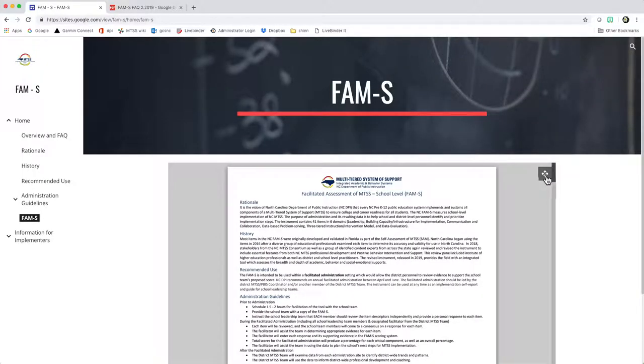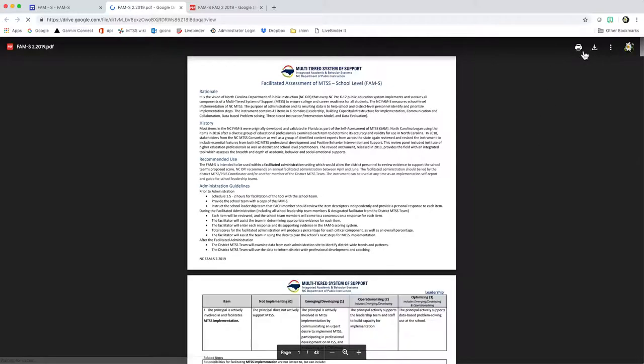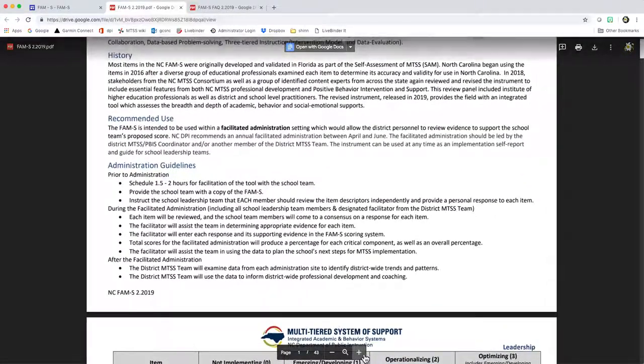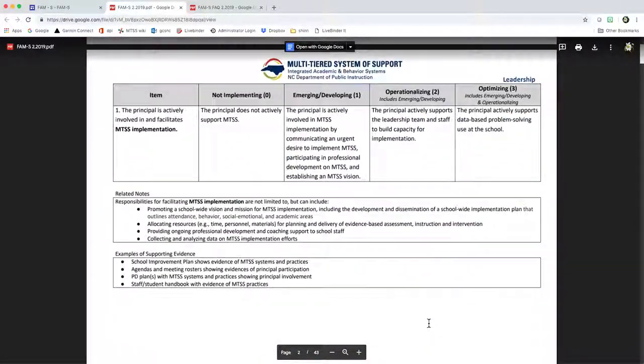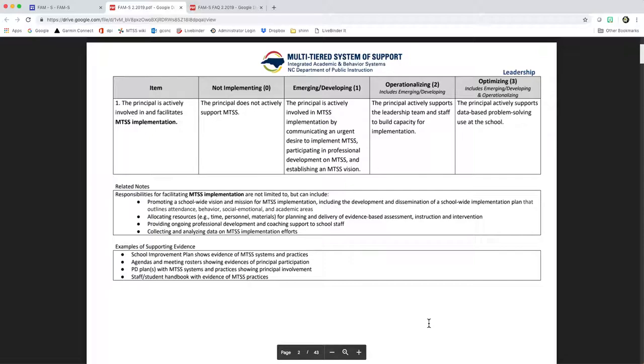You can download a copy by clicking on these arrows and then clicking on download. You'll notice on the FAMS that each item is on its own page with related notes as well as suggested evidences. This structural change to the document was a request from you, the stakeholders, for ease of use.